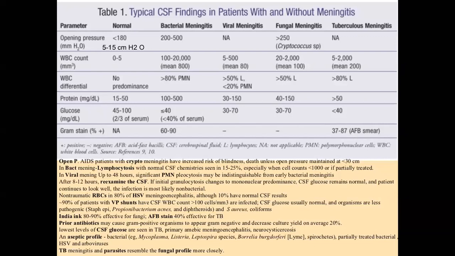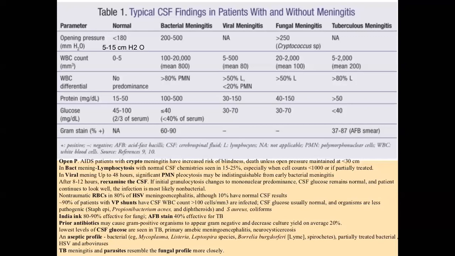In viral meningitis, opening pressure is normal. Opening pressure means CSF pressure. In fungal meningitis, the CSF pressure is increased. In tuberculosis meningitis, CSF pressure is normal. So on the basis of CSF pressure, if it is increased, it may be bacterial meningitis or fungal meningitis, but not viral meningitis or tuberculosis meningitis.